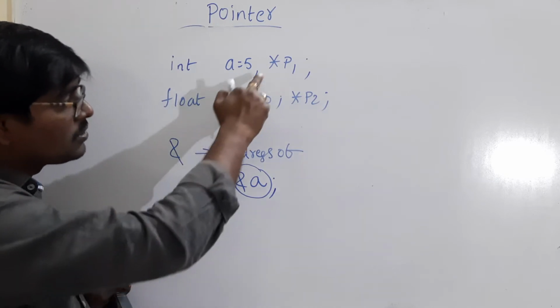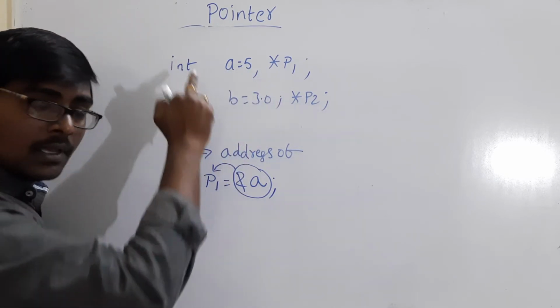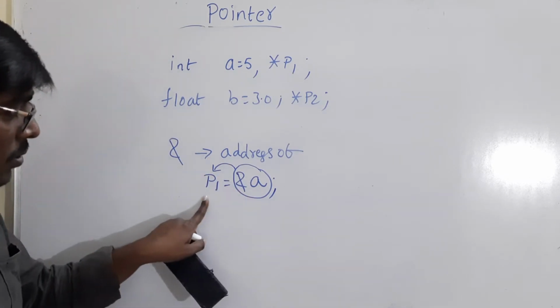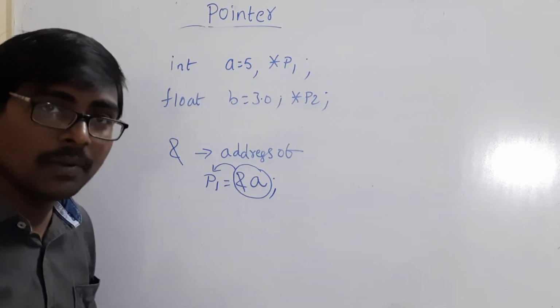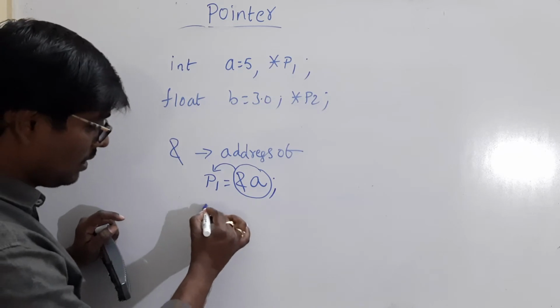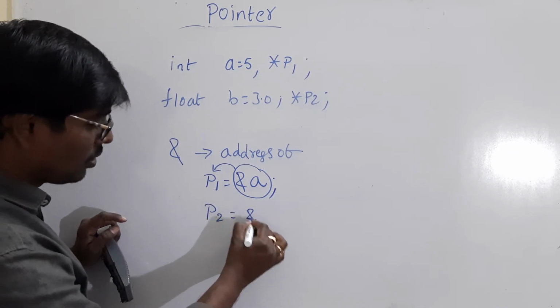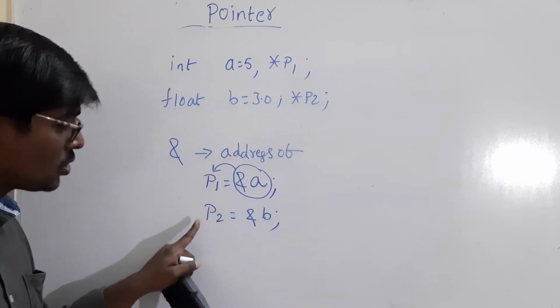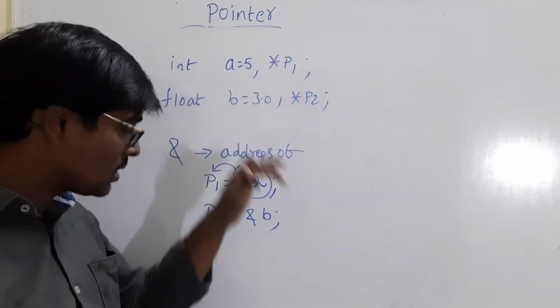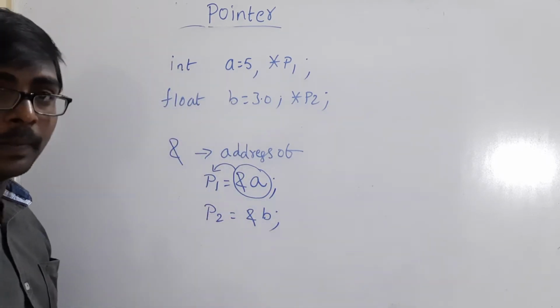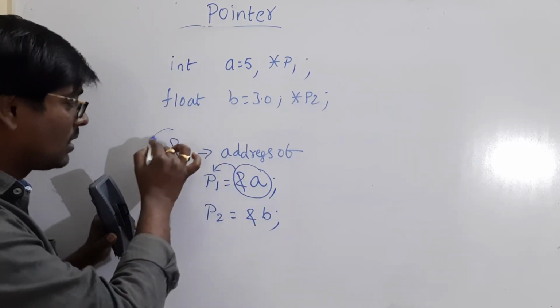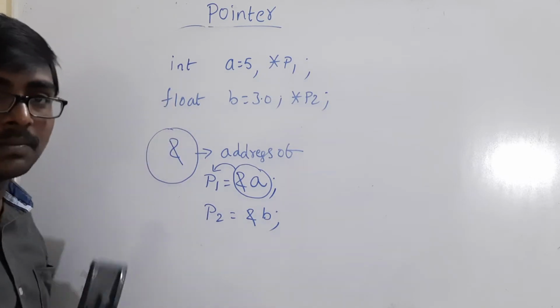Now p1 is of integer data type. So p1 holds only an integer variable's address. Similarly, p2 is equal to &b. That is, address of b is stored into p2. Okay. This is the way to store the address. For storing address, we are using the ampersand symbol.